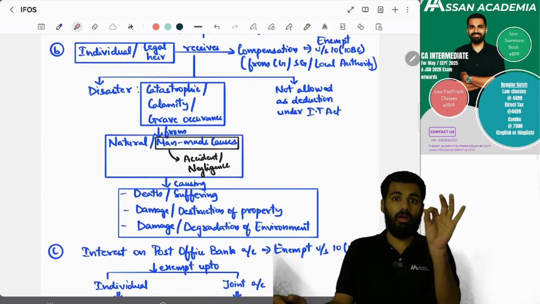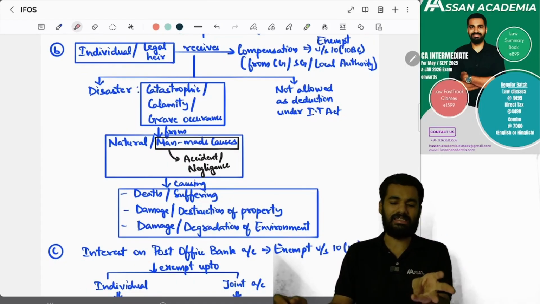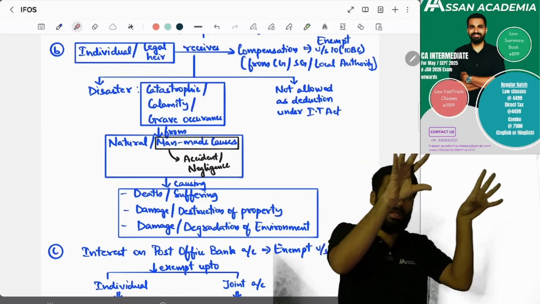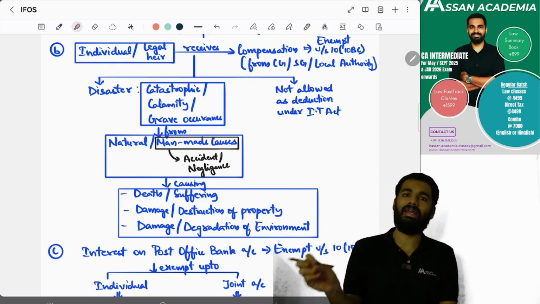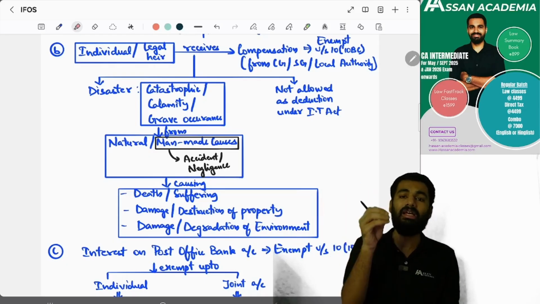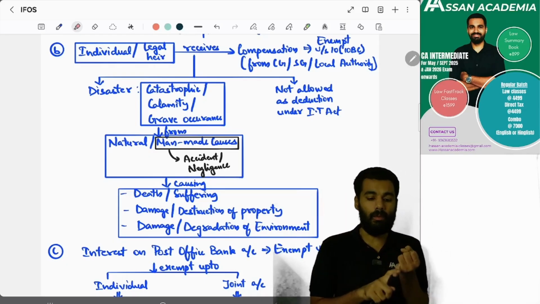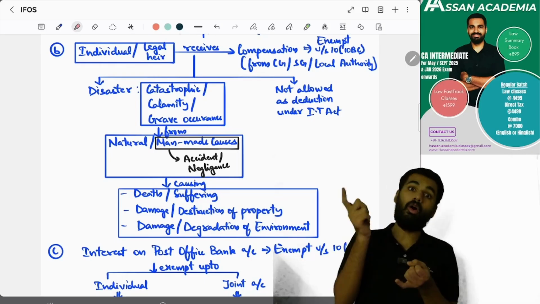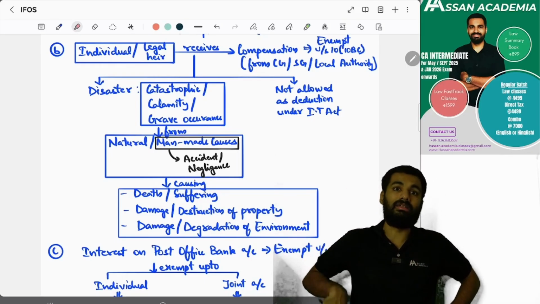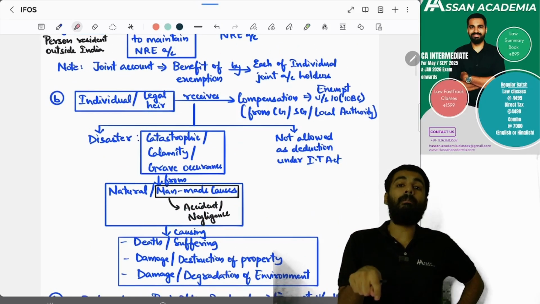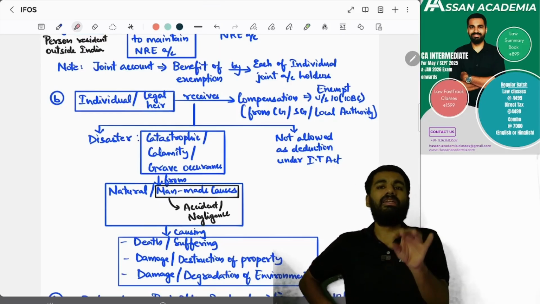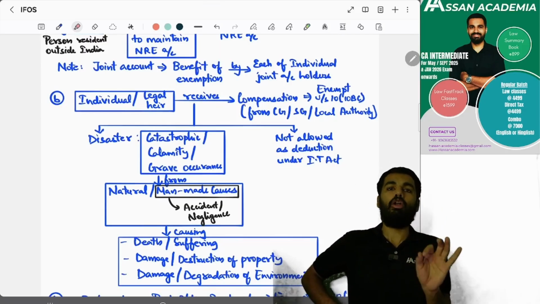And next, if due to any disaster such as catastrophic calamity or a grave occurrence, whether it is a natural calamity or a man-made calamity like accident or negligence, for example fire or electrocution, and because of this there is damage to property or damage to the environment, or death or suffering happens, and because of this compensation has been given by the central government, state government or local authority, then this compensation is exempt under section 10 clause 10 BC.